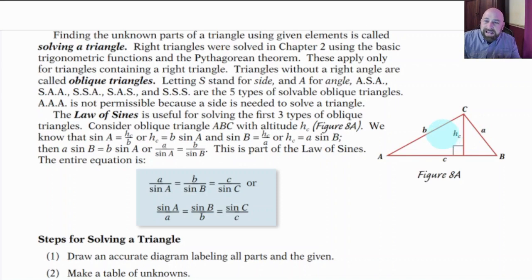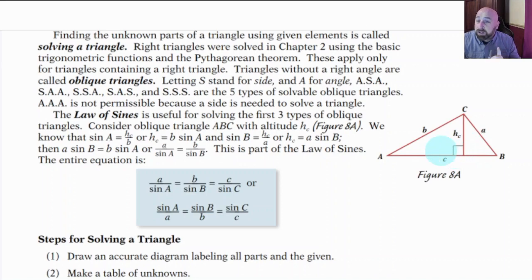So this is what this H stands for, is height or altitude. So we've taken basically from the top, from the C point, and we've drawn a straight line, perpendicular to the base. That's the definition of a height or an altitude. You learned that in geometry class. So we've drawn an altitude, and here's what we created when we did that.